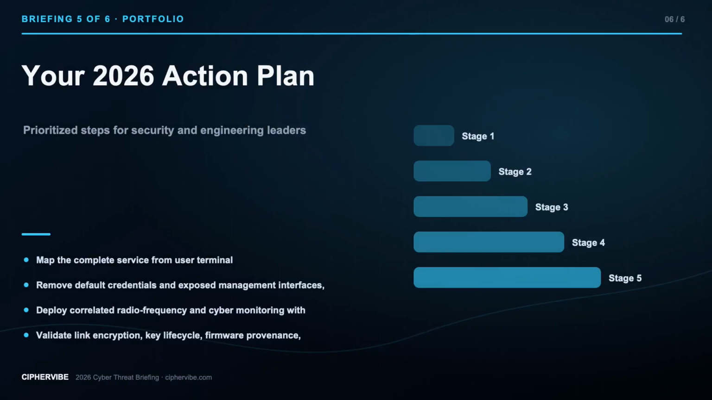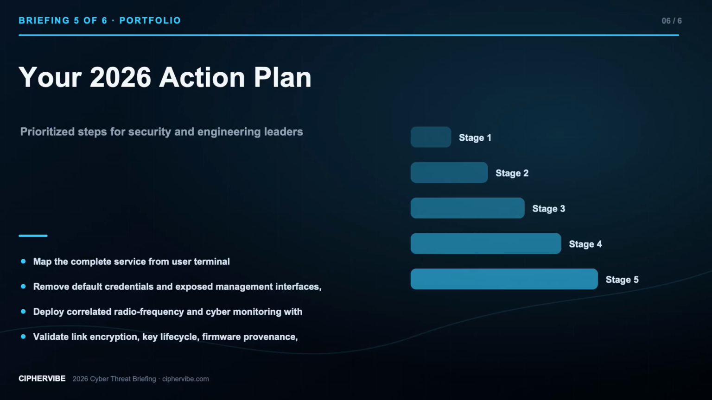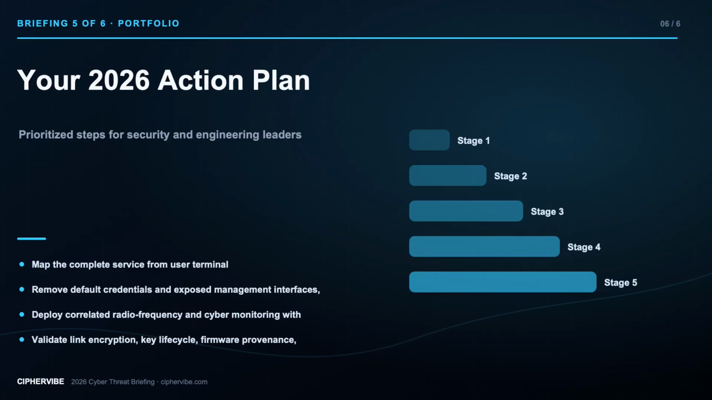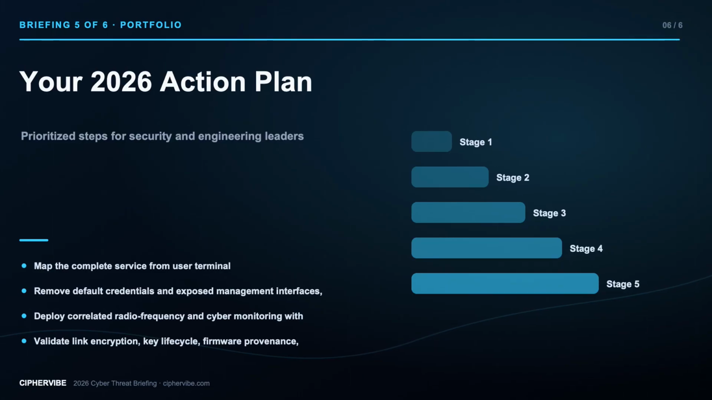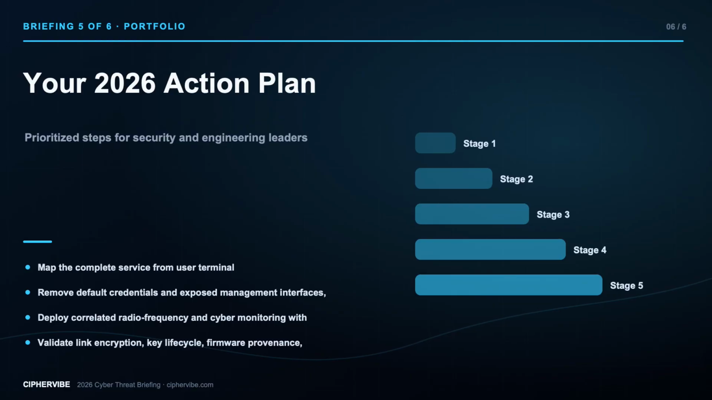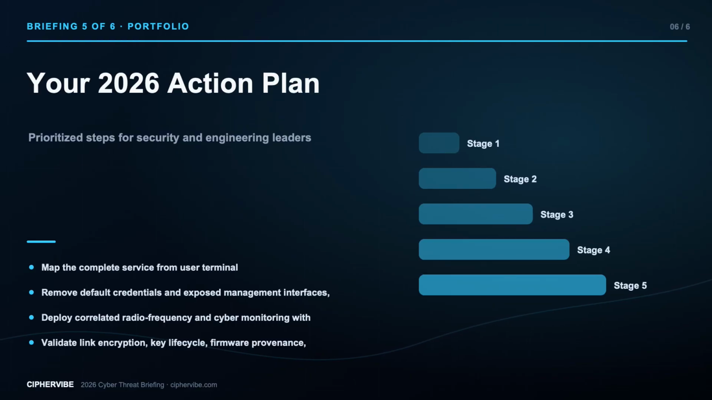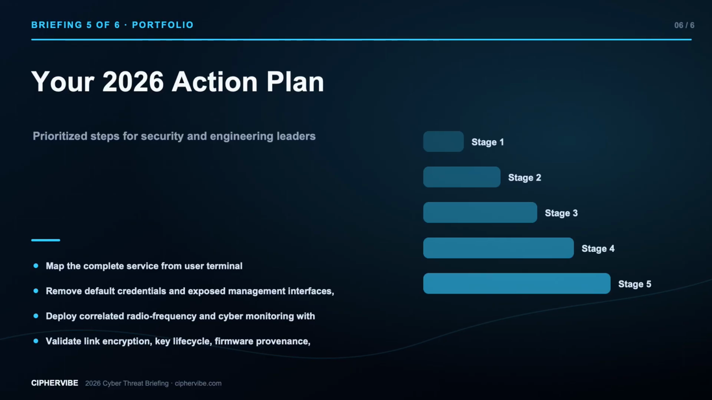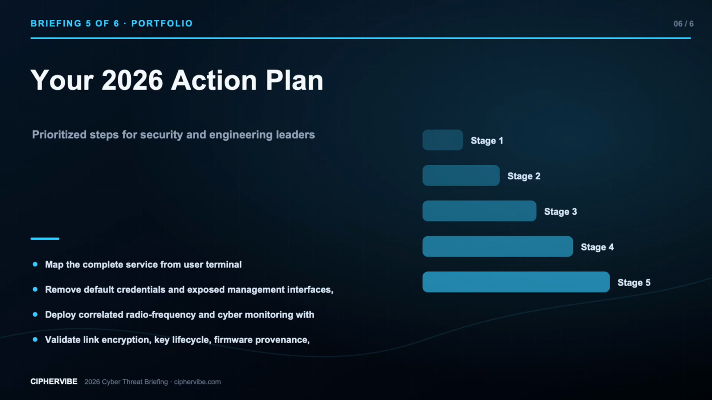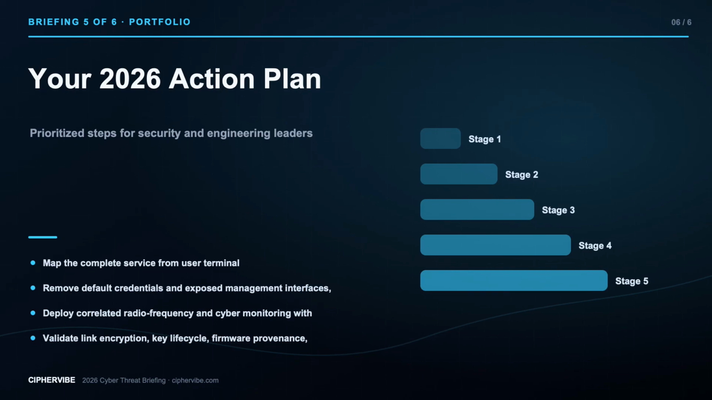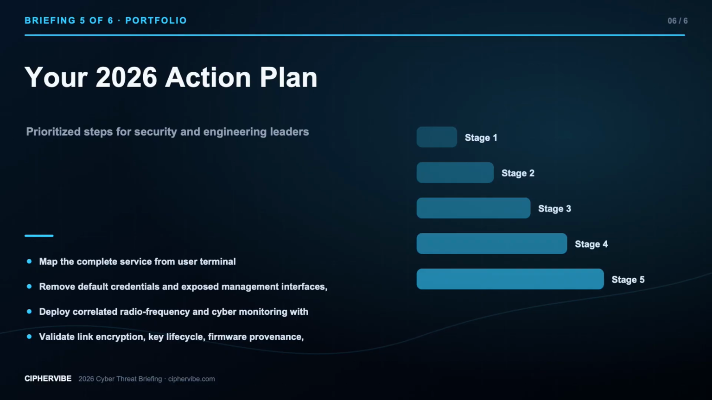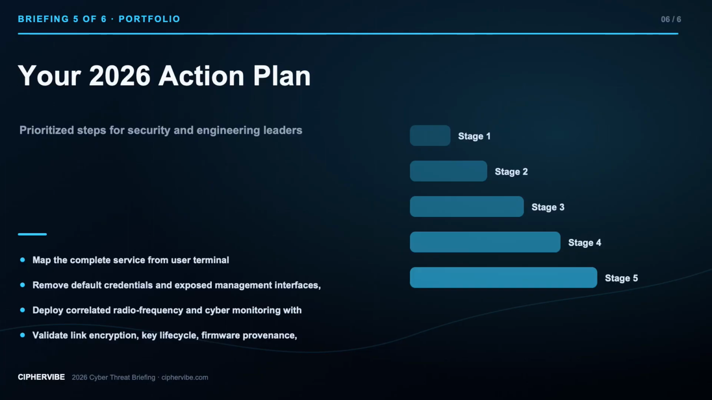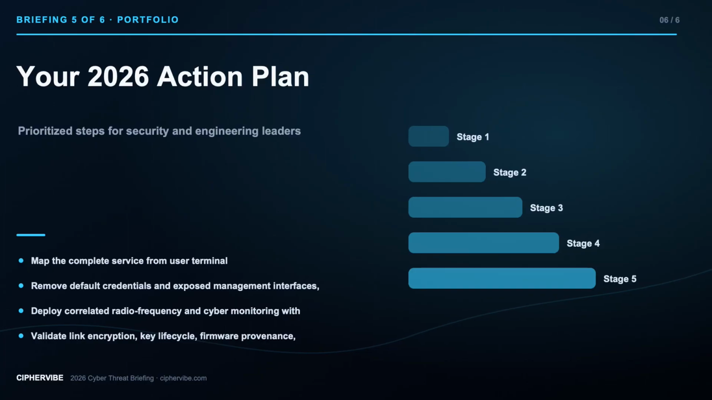Turn this briefing into an action plan. First, map the complete service from user terminal through radio, satellite, ground, cloud, identity, and terrestrial dependencies. Second, remove default credentials and exposed management interfaces, then segment operational technology from enterprise and guest networks. Third, deploy correlated radio frequency and cyber monitoring with tested ownership and escalation. Fourth, validate link encryption, key lifecycle, firmware provenance, command authorization, and secure recovery. Fifth, test failover under realistic jamming, ground station compromise, provider outage, and identity loss scenarios.